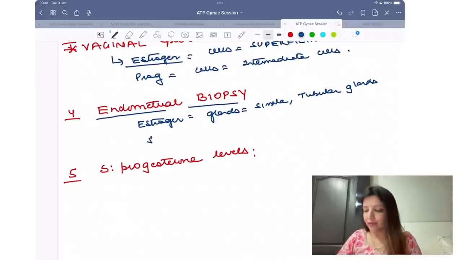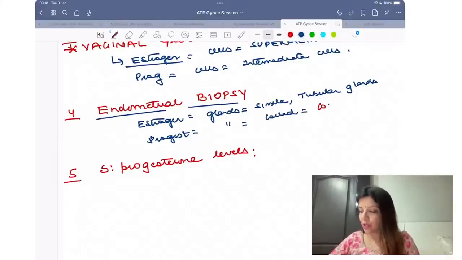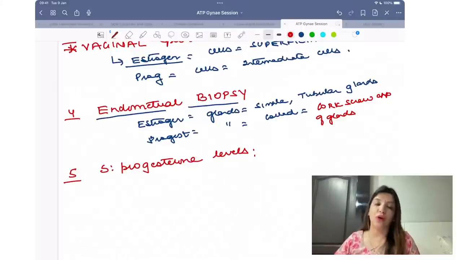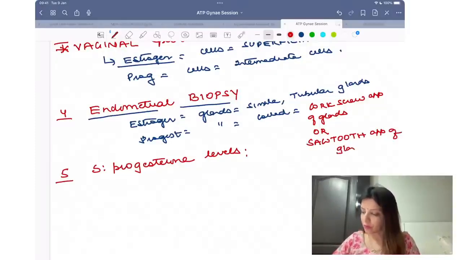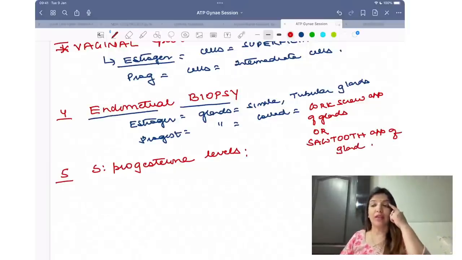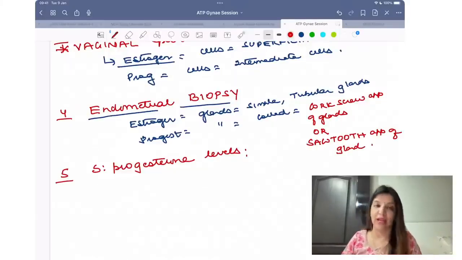Whereas under the effect of progesterone, the glands which you get are coiled glands, and these coiled glands are called corkscrew appearance of the glands, or this is also called sawtooth appearance of gland.